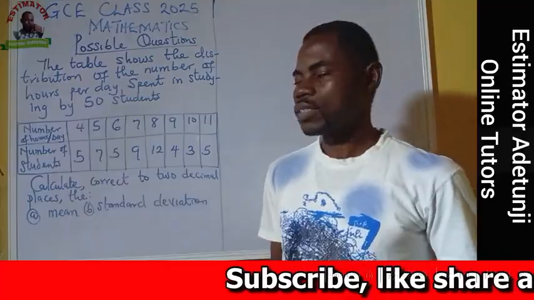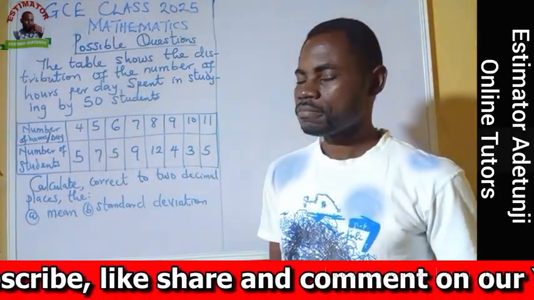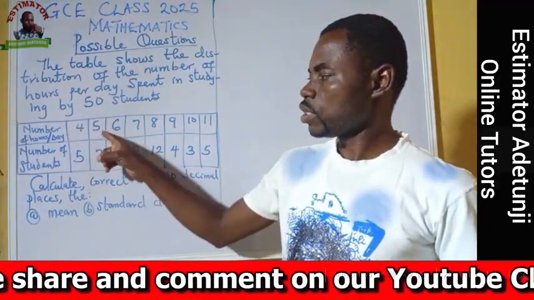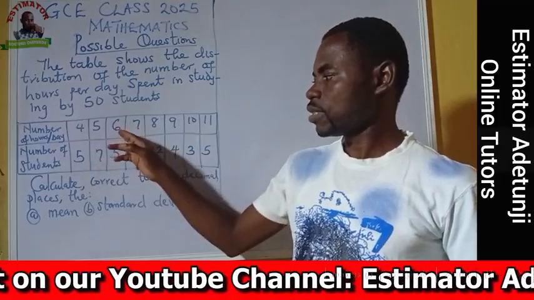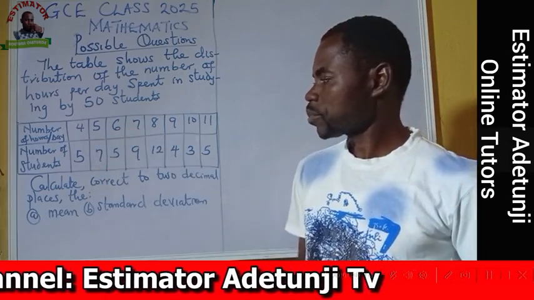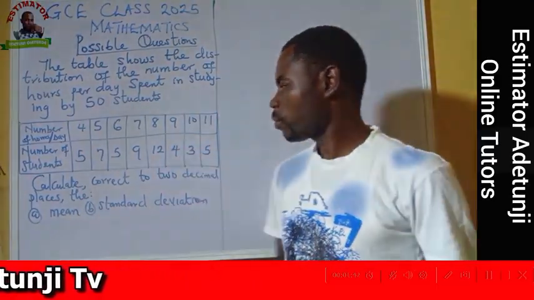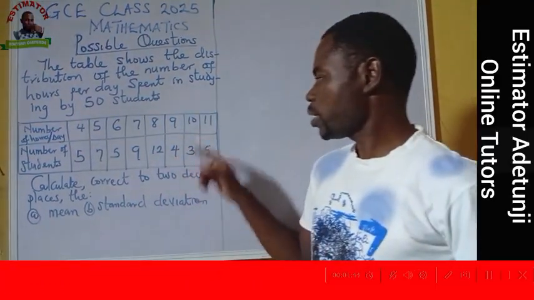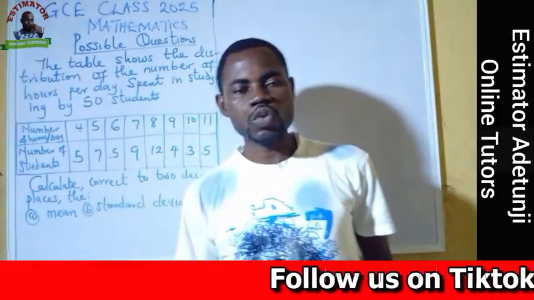For those who study 4 hours per day, they are 5. Those who study 5 hours per day, they are 7. 6, we have 5. 7, we have 9. 8, we have 12. 9, we have 4. 10, we have 3. 11, we have 5. This is just the information of these 50 students.